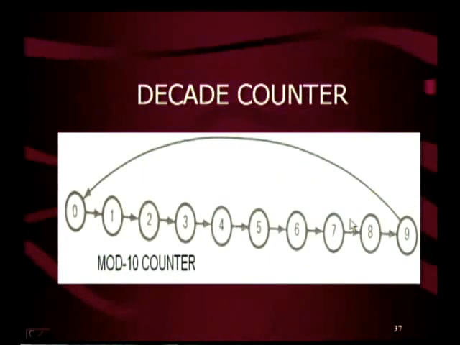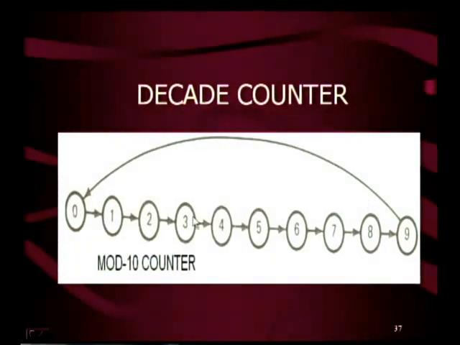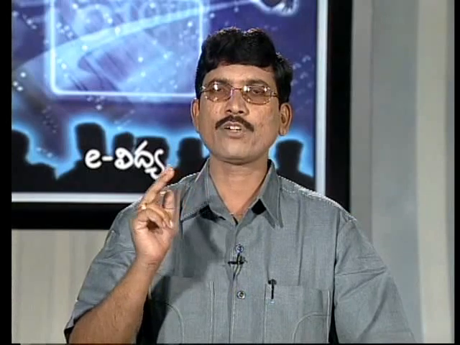See, this is a state diagram of the decade counter. Here the output is changing from 0 to 1, 2, 3, 4, 5, 6, 7, 8, 9. Up to the 9th clock pulse it will count. After the 9th clock pulse it skips to 0. That means the decade counter skips the states of 10, 11, 12, 13, 14 and 15.